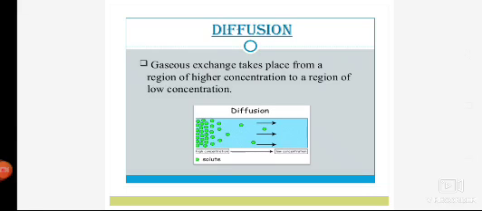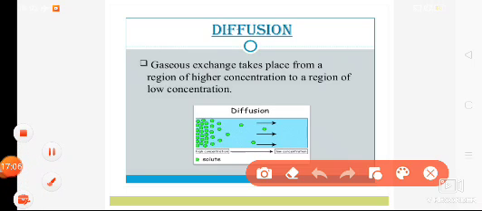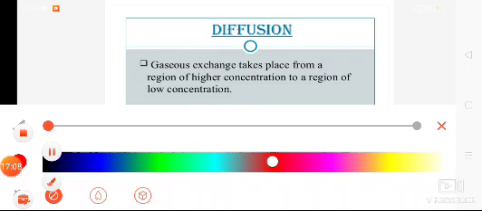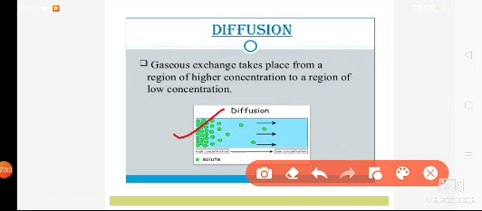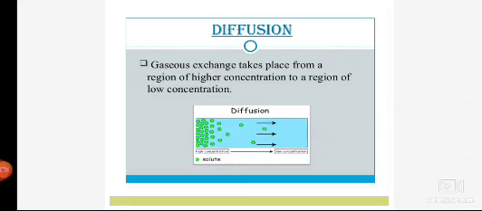In this diagram, you can easily see that here the number of solute particles is more, and here the number of particles is less. So the net movement of particles is from higher concentration to lower concentration. So the overall gaseous movement, the gaseous exchange which takes place from a higher concentration region to a lower concentration region, is known as diffusion. Now this diffusion you have almost seen everywhere.